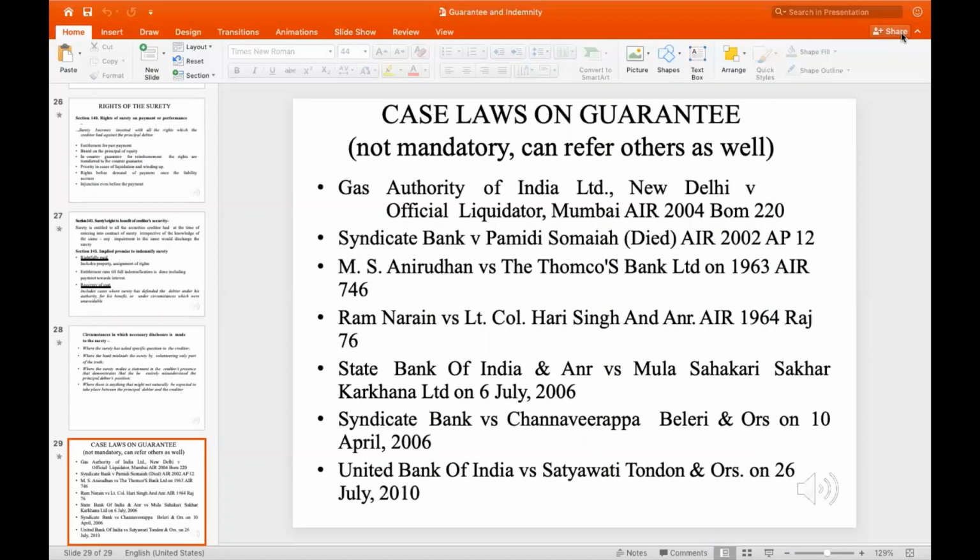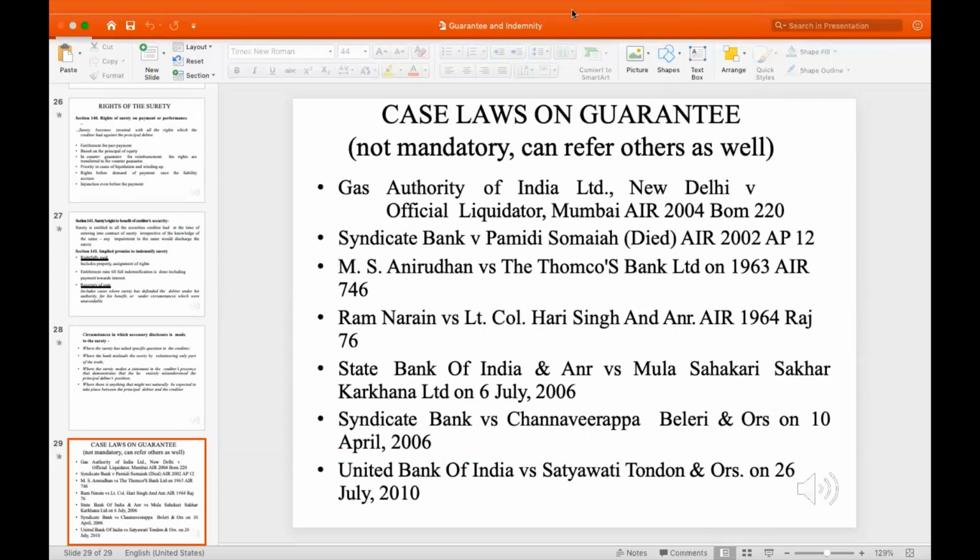State Bank of India and others versus Mula Sahakari Sakkar Karkhana. Syndicate Bank versus Channaveerappa. And finally, United Bank of India versus Satyawati Tondon, 2010.